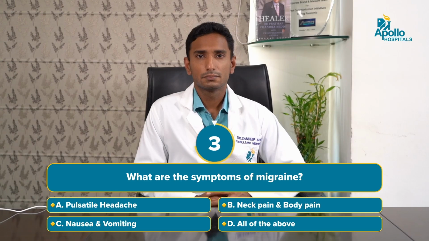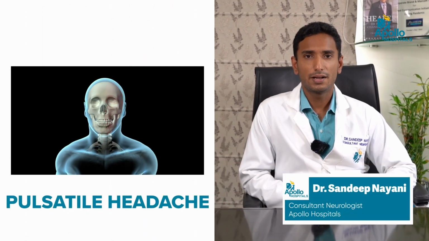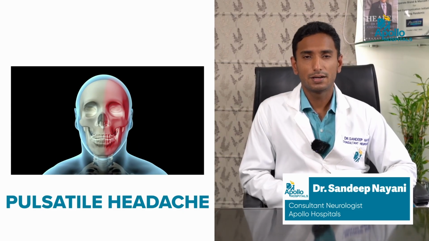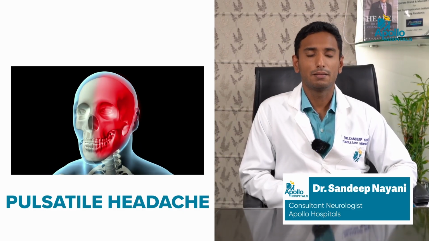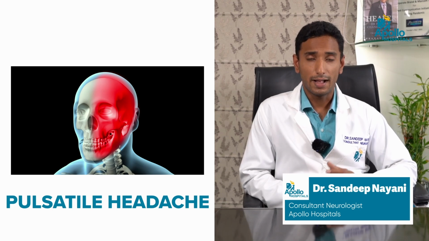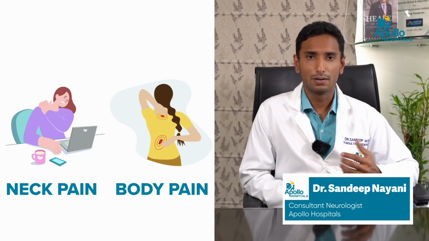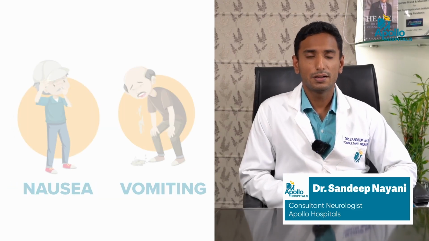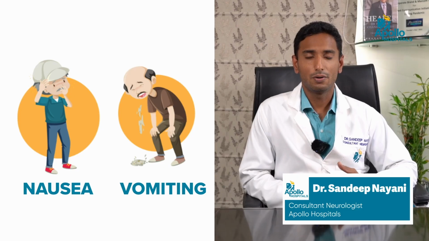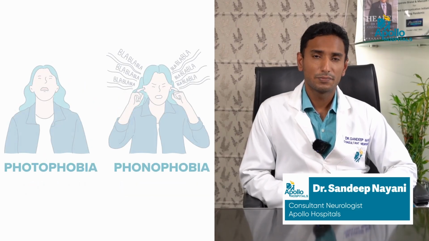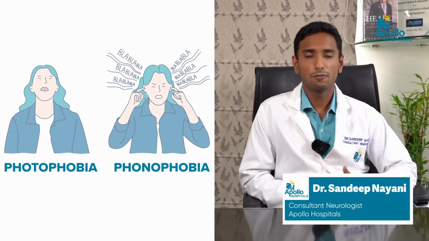What are the symptoms of migraines? Migraines are characterized mainly by pulsatile headaches, which are unilateral, that is one-sided, but sometimes, rarely, they can be bilateral headaches as well. Along with headache, migraine patients sometimes experience neck pain or diffuse body pain. They also experience symptoms like nausea or vomiting. Along with this, they may experience photophobia or phonophobia.